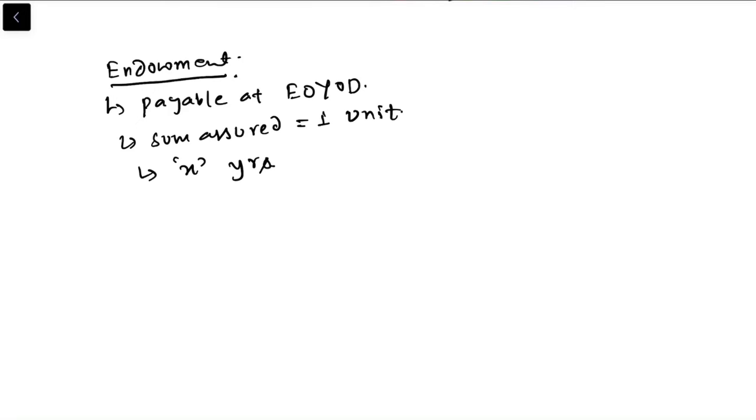All right, so let me help you recall what is endowment. Suppose you buy the policy at age x and the term is n years, so x plus n. If you die within this duration and the policy is end of year of death, then your nominee will get the money at the end of that year.